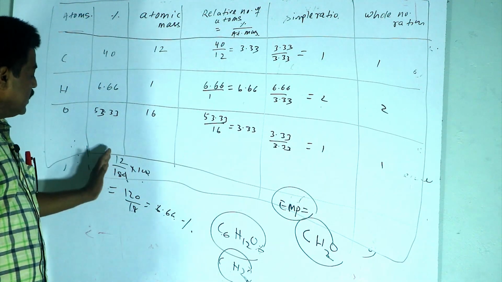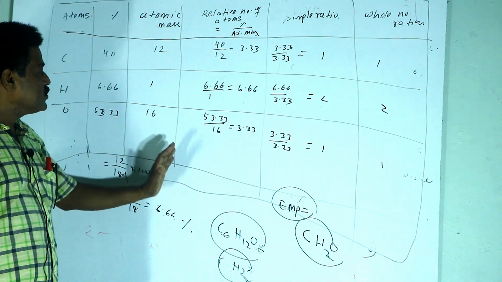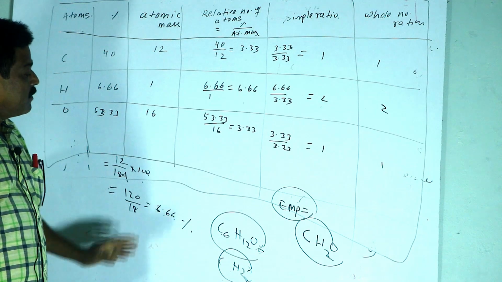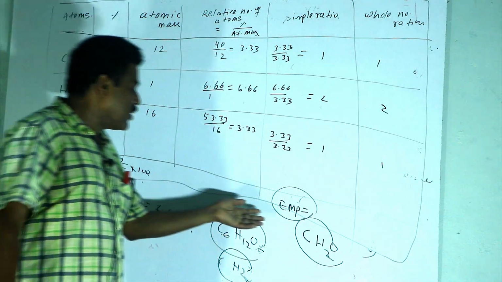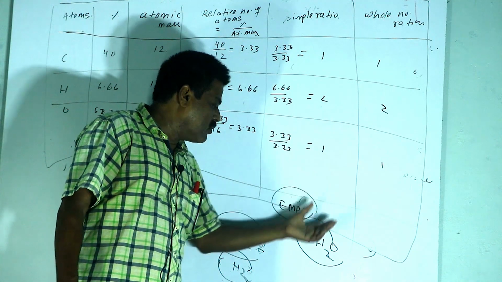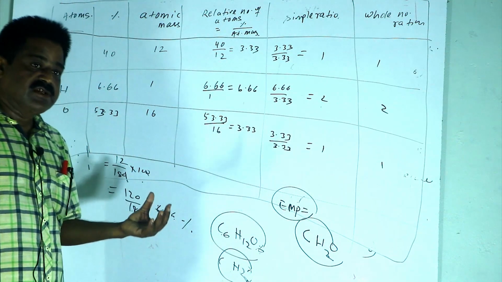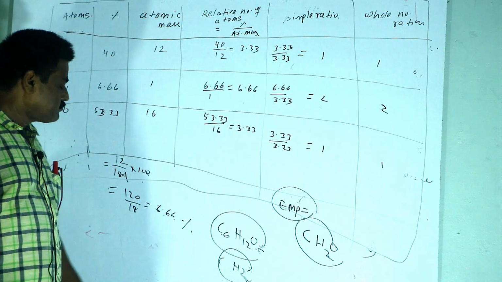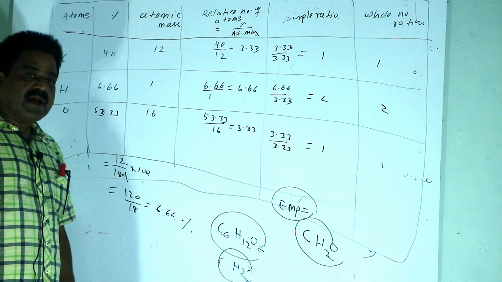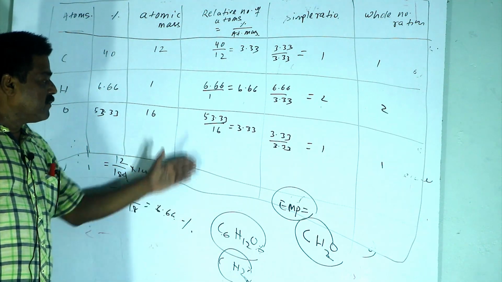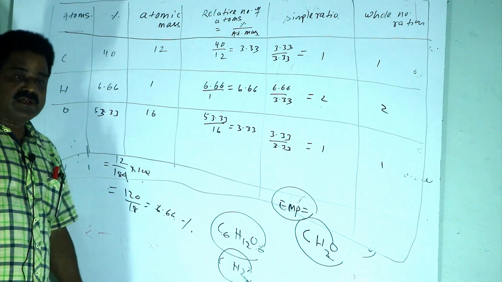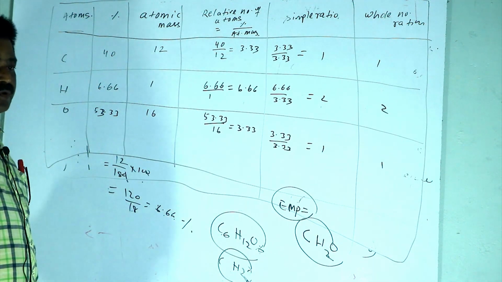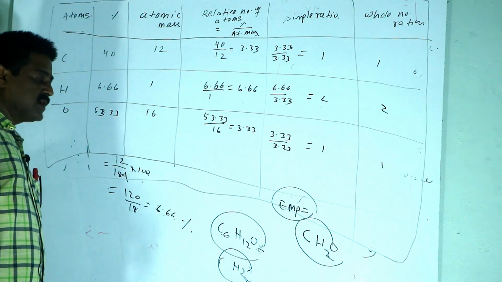We get the total number of atoms and the simplest whole number ratio of the elements, from which the empirical formula of the compound can be determined as CH2O. There are a number of questions on this in your textbook. You may follow them, and we will discuss whichever is difficult for you in the next class.